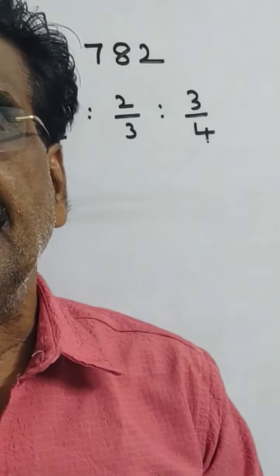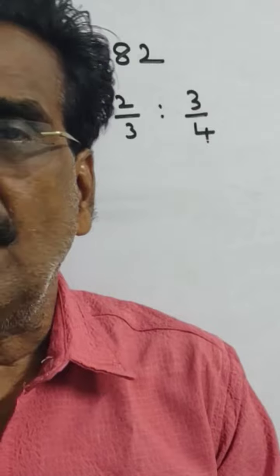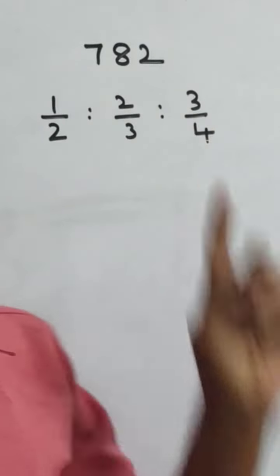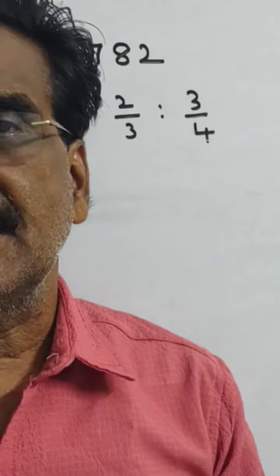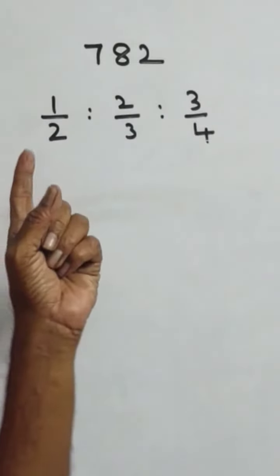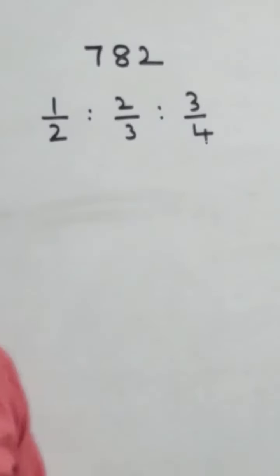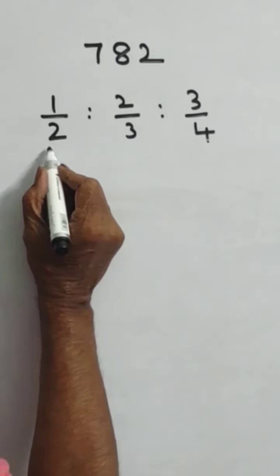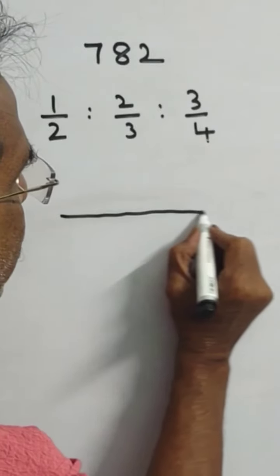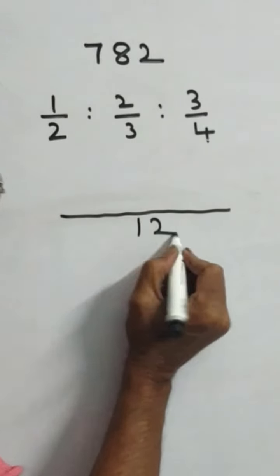Friends, rupees 782 is divided into three parts in the ratio 1/2 : 2/3 : 3/4. Here our question is, what is the first part? Friends, if the ratio is in the form of fractions, we have to find the LCM of 2, 3, 4. The LCM of 2, 3, 4 is 12.